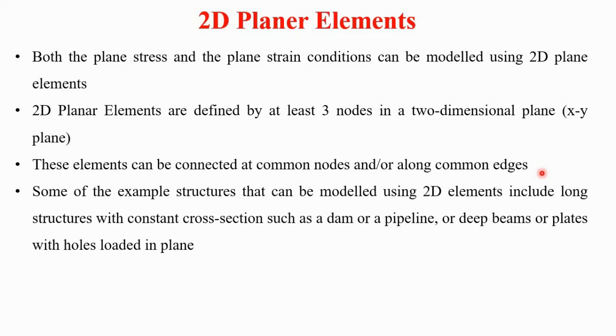Some examples of structures that can be modeled using 2D elements include long structures with constant cross section, such as a dam or pipeline, then deep beams or plates with holes loaded in the plane. These are some examples of plane stress and plane strain, which we will discuss in detail.